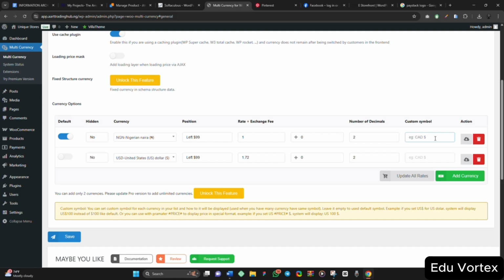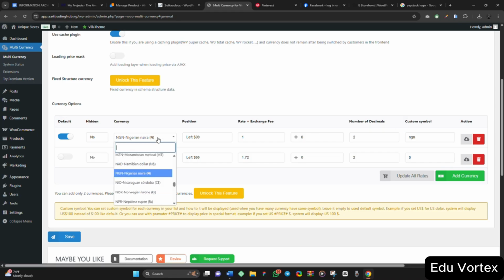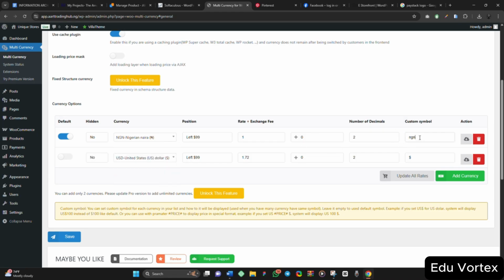For currency symbol, I don't think that is needed, but this one is NGN. This one is okay. I think let's use this dollar sign, then the naira sign here like this. Let's use this. So I click on save here.